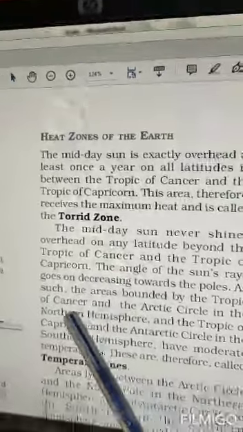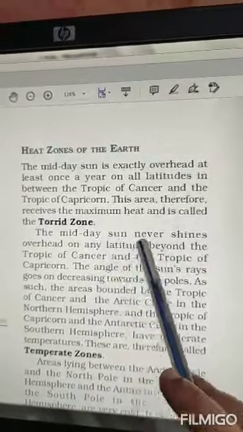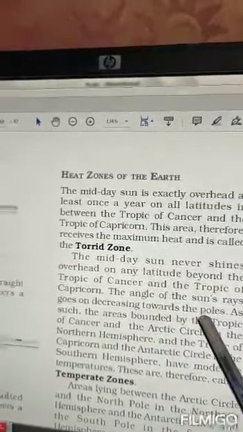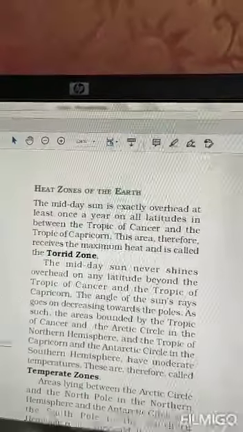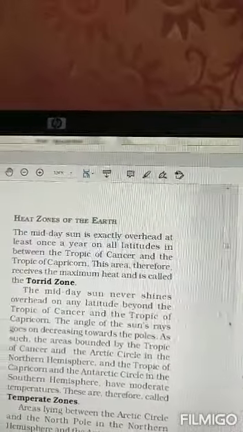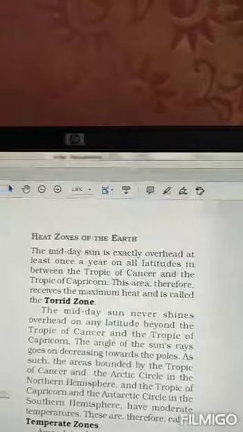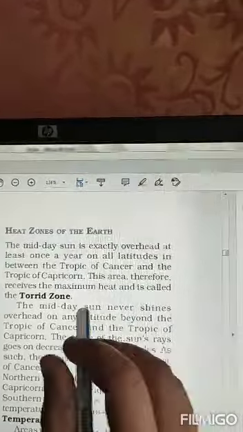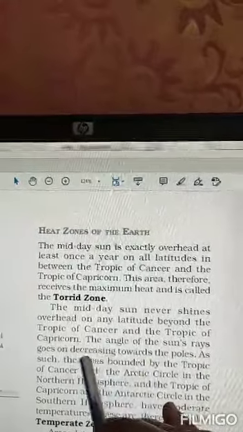Now if you talk about the temperate zone, the midday sun never shines overhead on any latitude beyond the Tropic of Cancer and Tropic of Capricorn. If you go above the Tropic of Cancer or Tropic of Capricorn, beyond that area, the midday sun will never be overhead; it will be slanting. So the angle of the sun's rays goes on decreasing towards the poles. The angle of the sun rays will keep on decreasing, meaning the sun rays will become more and more slanting.